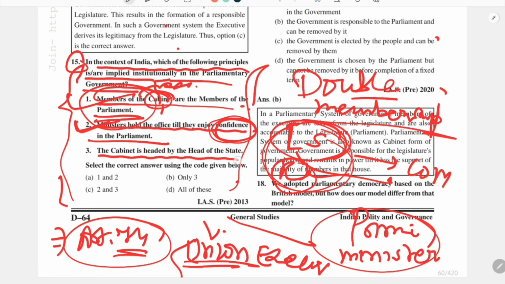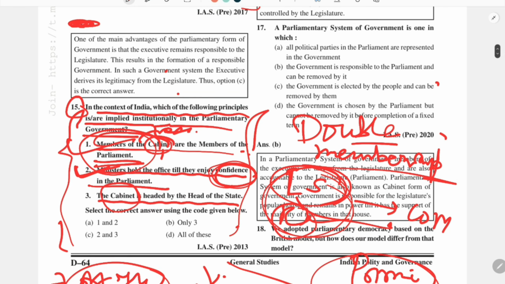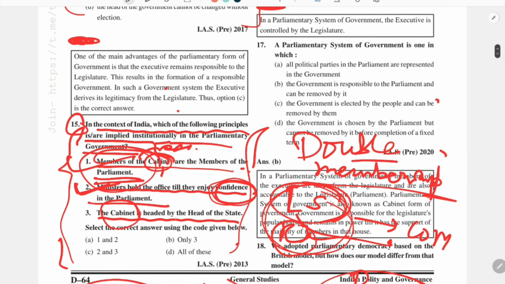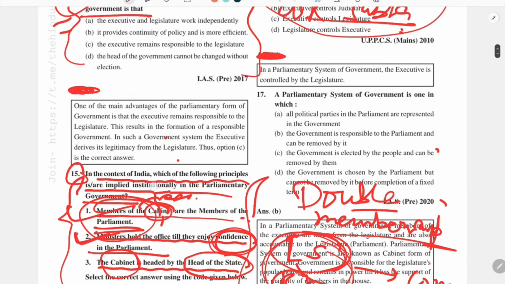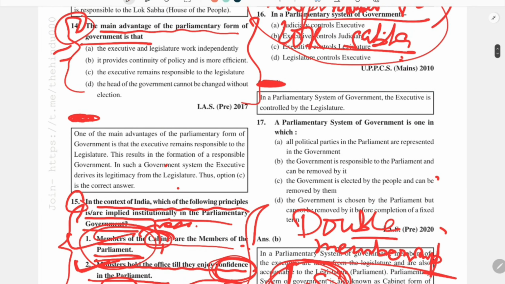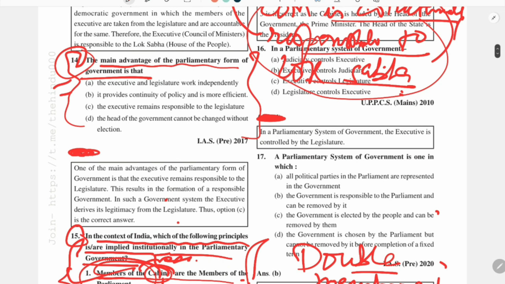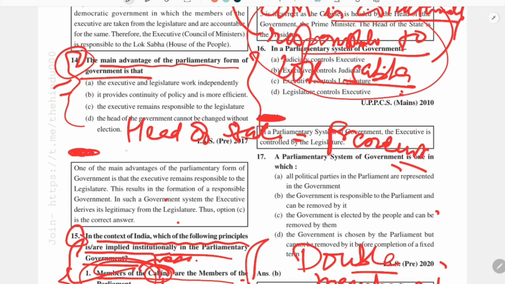Cabinet is headed by the head of the state. So I told you that cabinet is headed by the prime minister. Is it the head of a state? I forgot to tell you one thing: in the concept of real and nominal executive, the head of the state is always the president, the person who has the nominal power, and the head of the government is the prime minister, who has the real power.